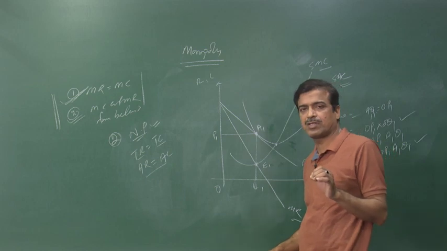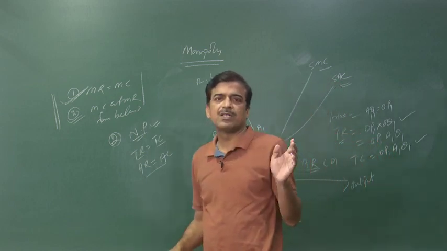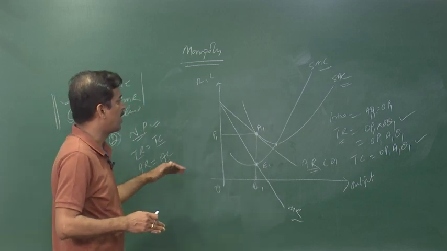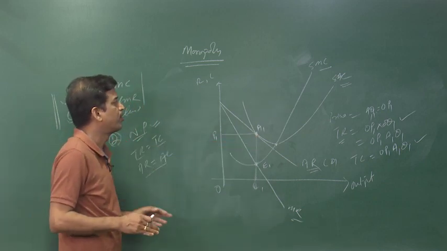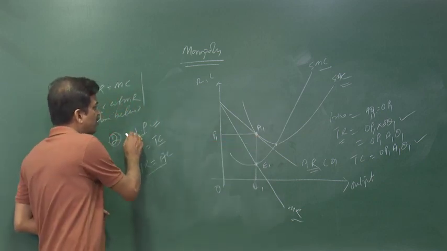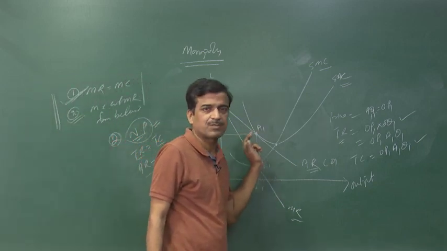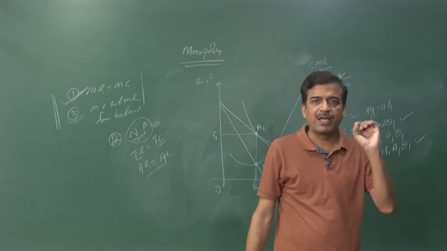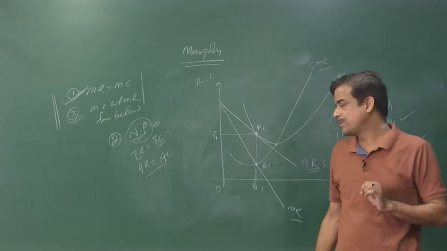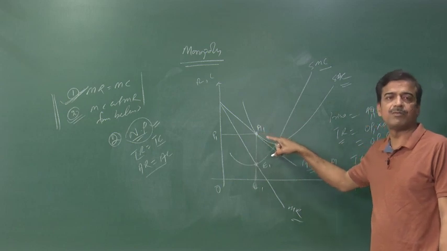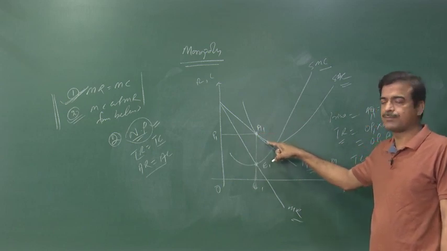Why is the producer on normal profit? It is so because total revenue and total cost are both equal at this particular point. Therefore, the monopoly producer is always on normal profit when the tangency takes place vertically above the equilibrium. That means this is the point of equilibrium, and vertically above it the equilibrium takes place, right.